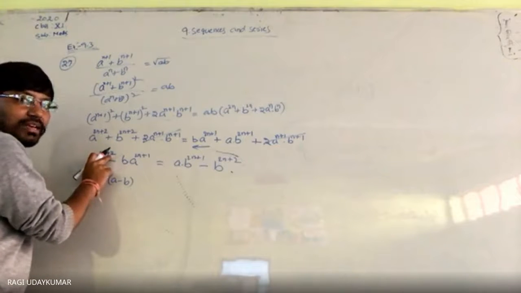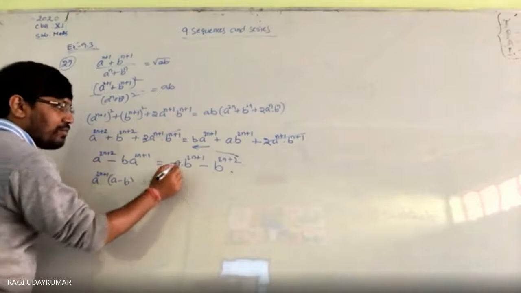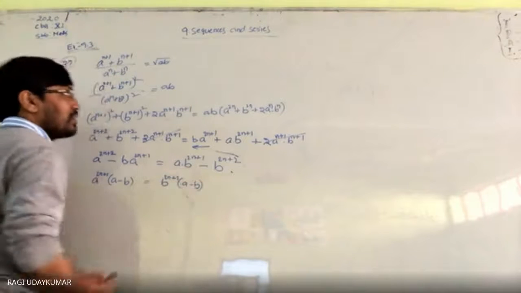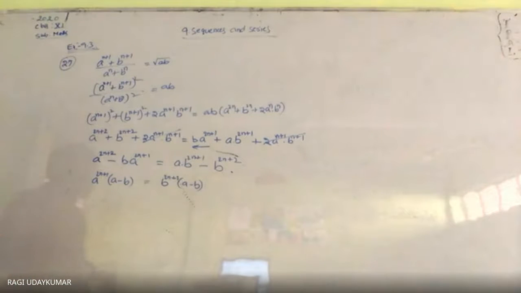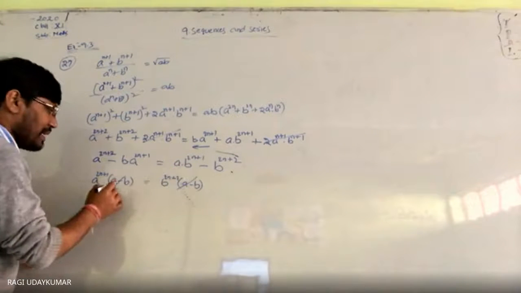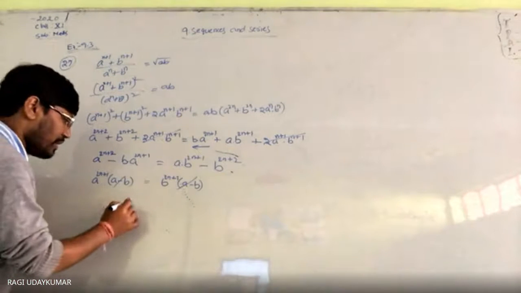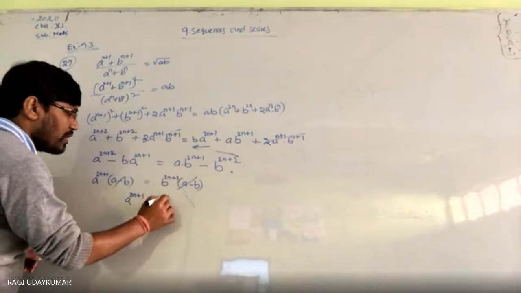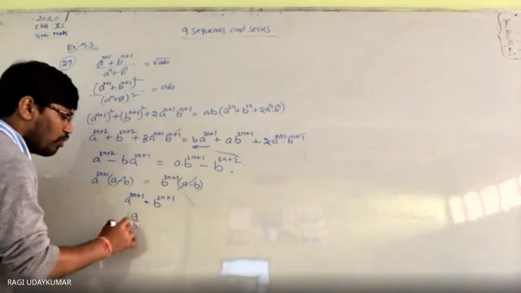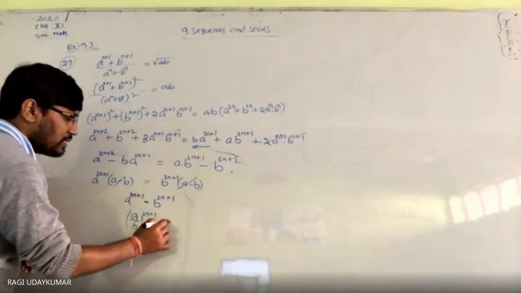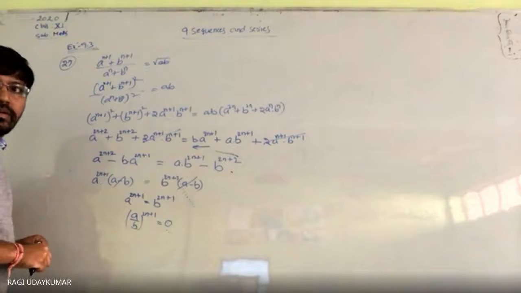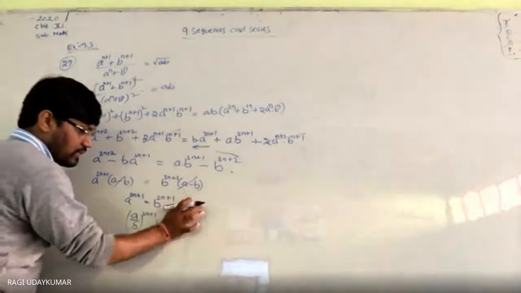a extra है ना? In the same way, from these two, b power 2n plus 1 you can take common. You will get a minus b. As a and b are not equal, a minus b will get cancelled. So now what do you get here? a power 2n plus 1 is equals to b power 2n plus 1. So a by b whole power 2n plus 1 is equals to... sorry, this is equals to what you get?